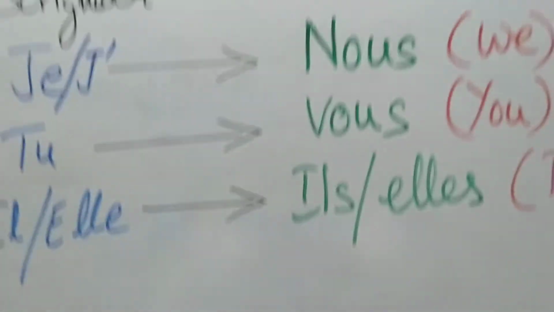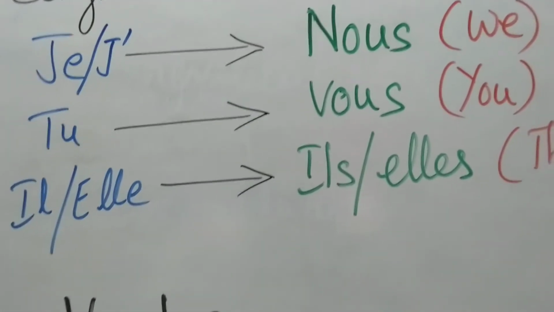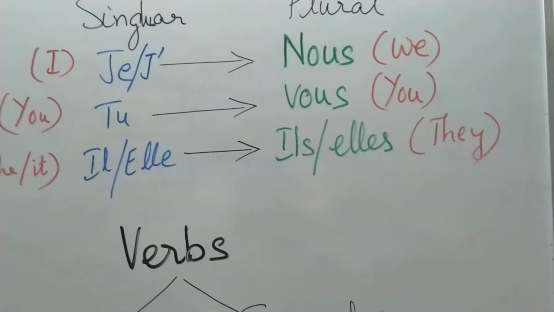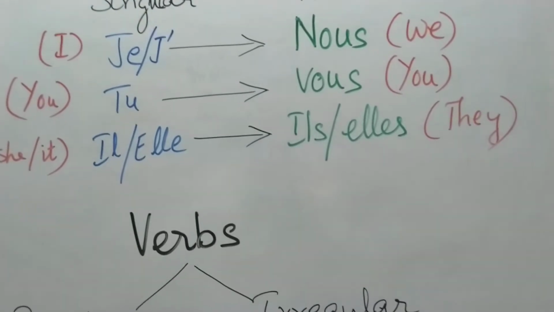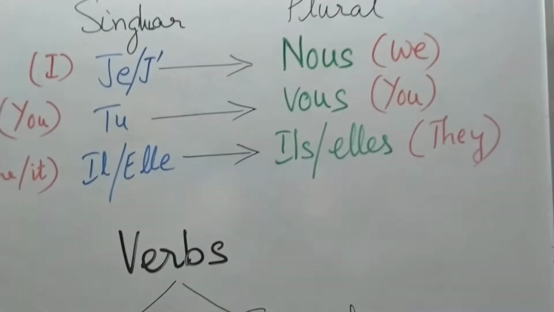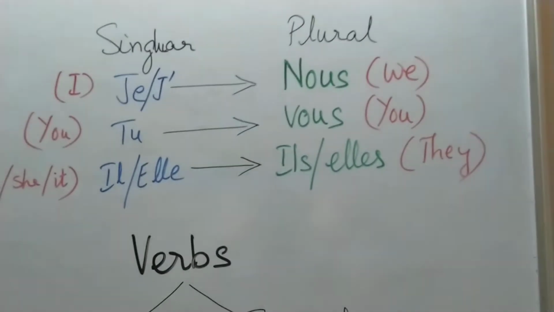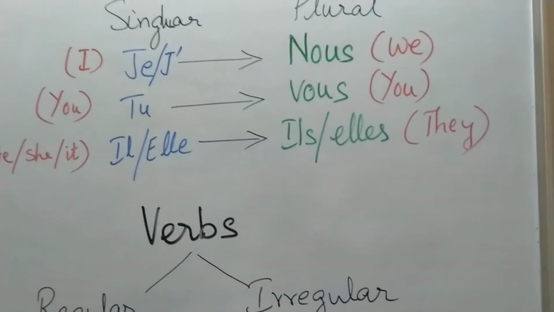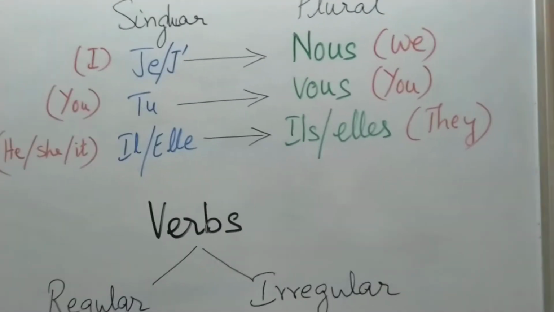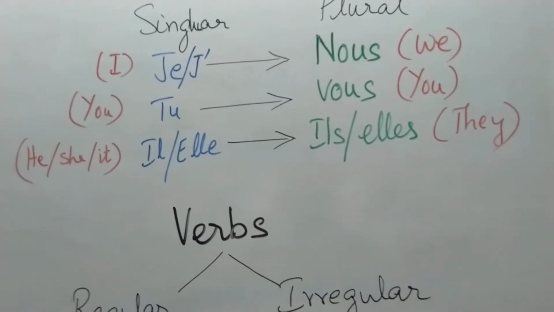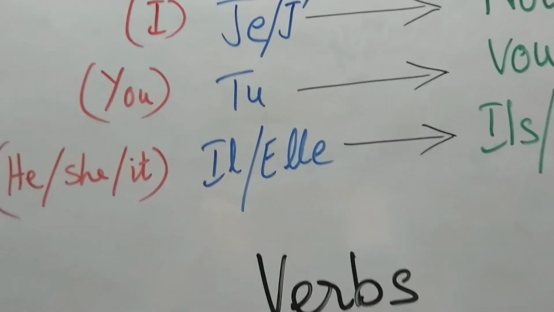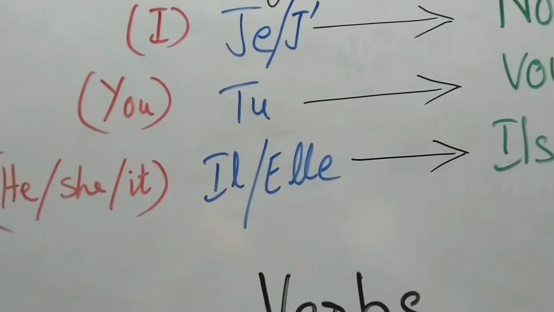Now let us see these subject pronouns in their singular and plural form. Now, you have je or J apostrophe, which means I, and the plural of je is nous, which means we. The second person singular is tu, which means you singularly as an individual, and the second person plural is vous. So, the plural of tu is vous, and that means you collectively as a class. Now, since both tu and vous mean you, they can also be used out of respect. Tu is used when people of the same age speak among themselves. This is equivalent to the Tamil ni.